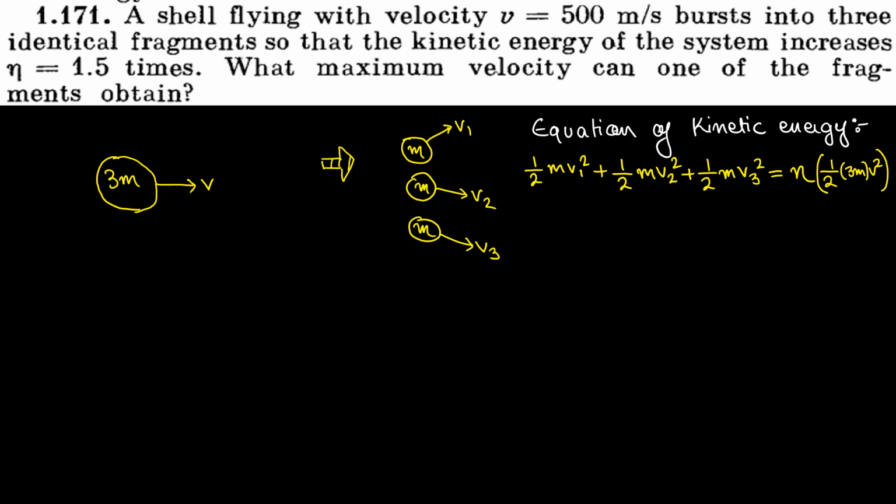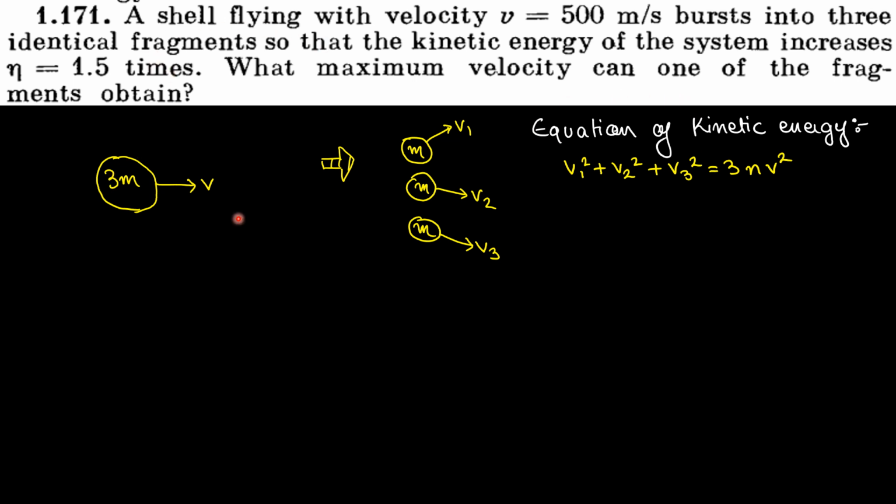Now I can cancel out the m part, and I can cancel out the half also. So this entire thing becomes 3 n v square. My equation of kinetic energy becomes v1 square plus v2 square plus v3 square equals 3 n v square. Now this equation of kinetic energy was itself given in the question, no?